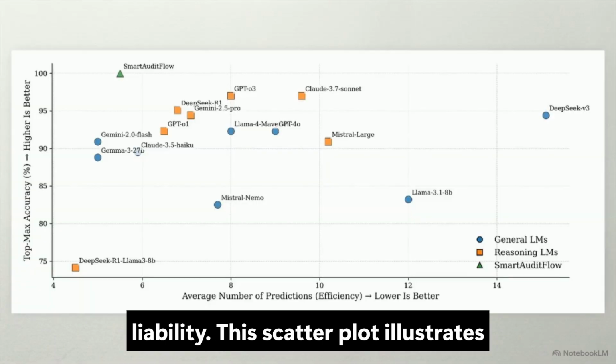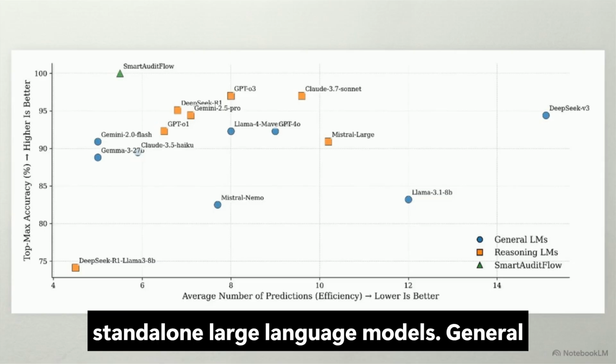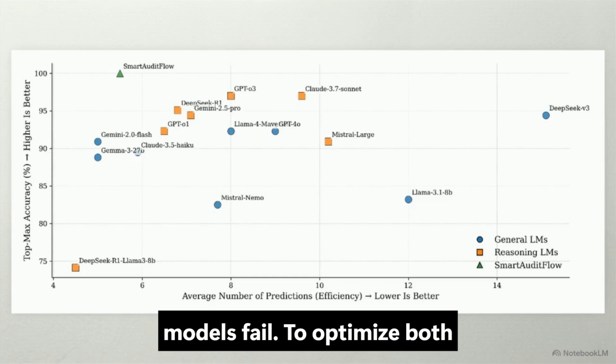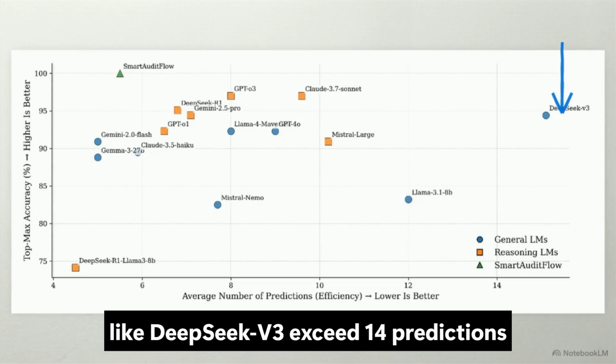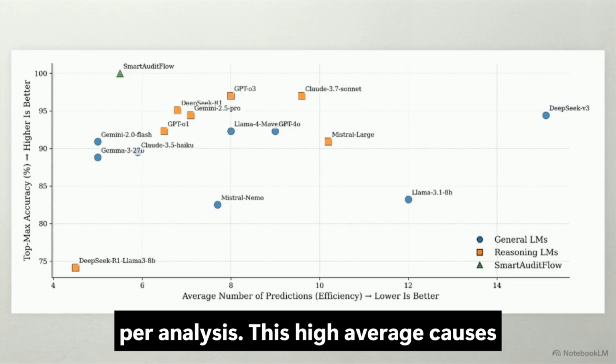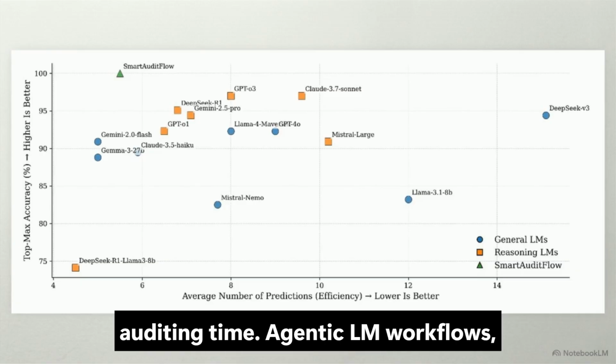This scatterplot illustrates the accuracy-efficiency trade-off for standalone large language models. General models fail to optimize both metrics. On the x-axis, models like DeepSeek v3 exceed 14 predictions per analysis. This high average causes severe alert fatigue, wasting manual auditing time.